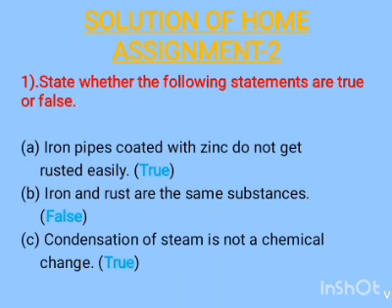Now come to the second statement, which is: iron and rust are the same substance. This statement is false, because rust is iron oxide. So iron and rust are two different substances. So this statement is false.